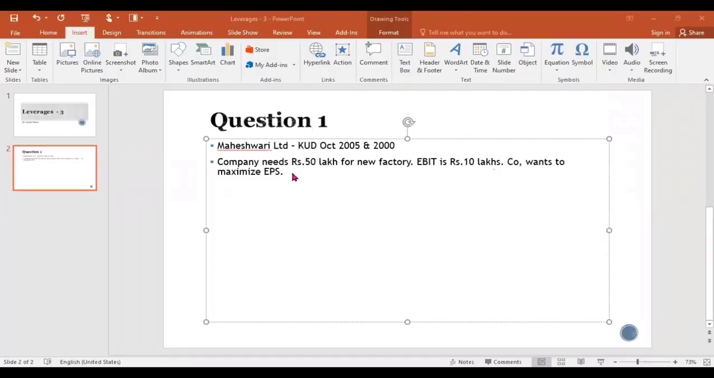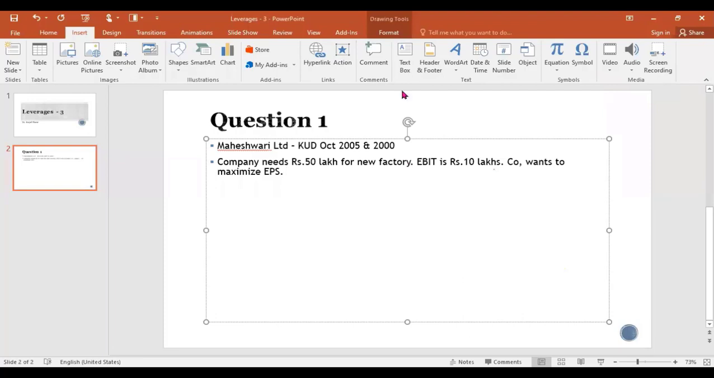Maheshwari Limited, the company, needs rupees 50 lakh for a new factory. Fine. So they want to expand their business, and with the additional 50 lakhs their EBIT is supposed to be rupees 10 lakh, and the company's main plan is to maximize the EPS. Right? They want to go for maximizing the EPS. That is the question there.